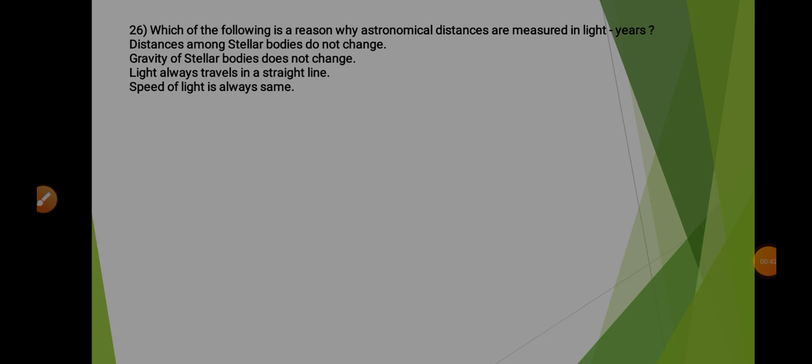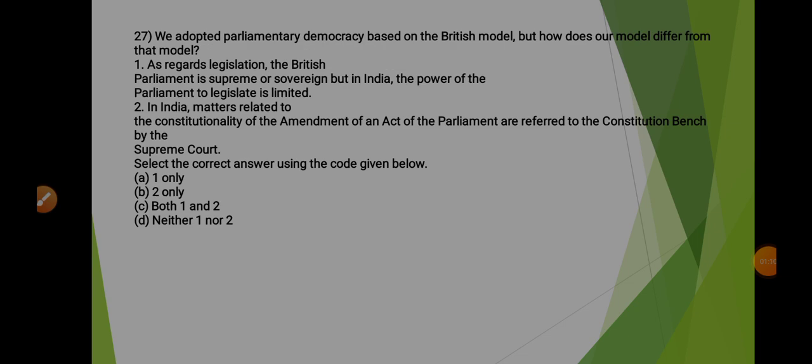Option B says gravity of stellar bodies does not change. This is also wrong because gravity also changes. Statement C says that light always travels in a straight line. This is wrong as well because light changes its direction. And statement D says that speed of light is always same. So this is the correct option because the speed of light is always same, that is 3 into 10 raised to the power 8 meter per second. So here the correct option will be D.